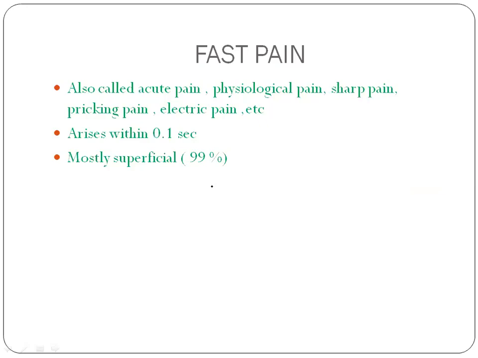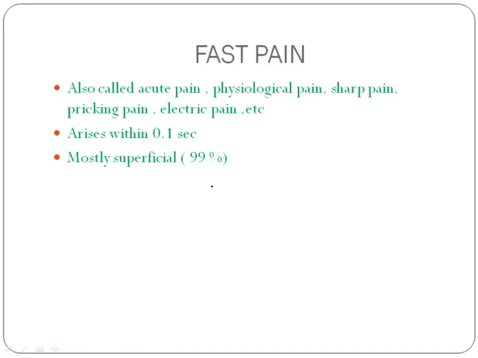So moving on to what is fast pain. Fast pain is also called by other names which are acute pain, physiological pain, sharp pain, pricking pain, and electrical pain. So the fast pain is the first pain to arise. That is, it arises within 0.1 second of the pain impulse. Okay, so if you give a pain impulse, this arises within 0.1 seconds, and this fast pain is mostly superficial. Okay, these are the important points regarding fast pain.